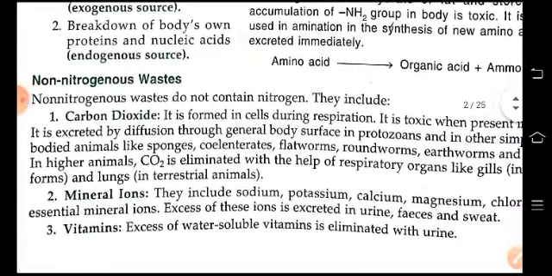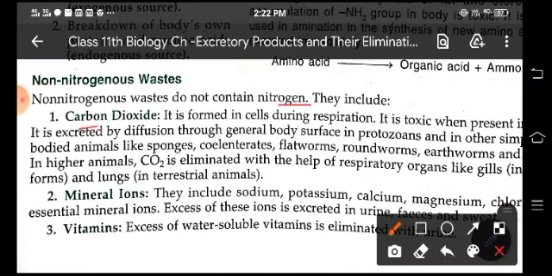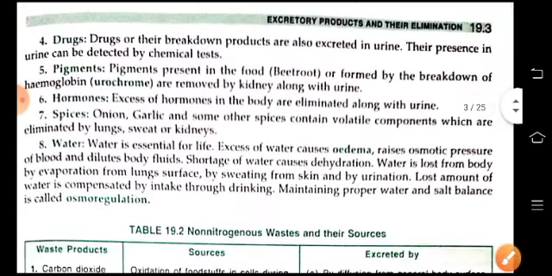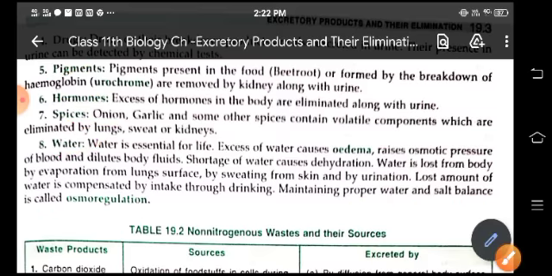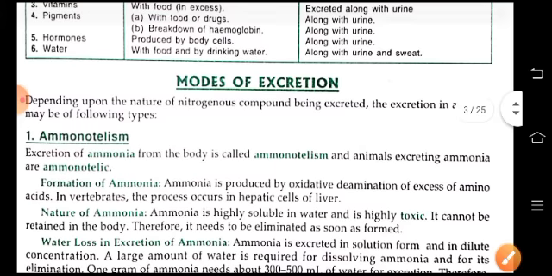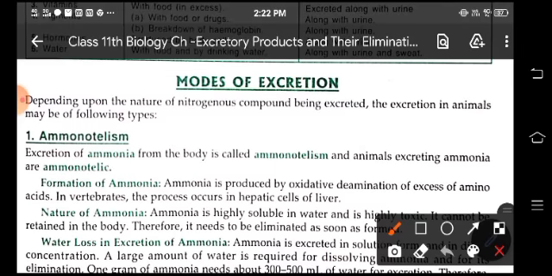Non-nitrogenous waste does not contain nitrogen, like carbon dioxide, mineral ions, vitamins, drugs, pigments, hormones, spices, water. Now, the kidney also maintains the proper water and salt balance in our body, and this is known as osmoregulation. Now come to modes of excretion. Depending on the nature of the nitrogenous compound being excreted, excretion may be of different types.